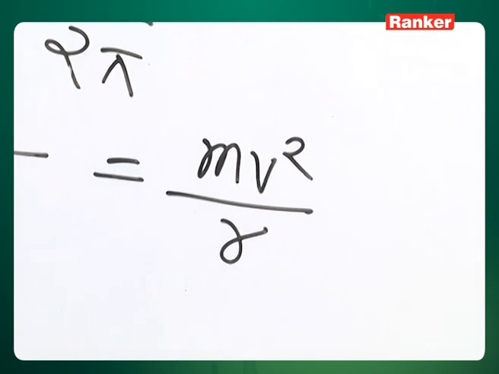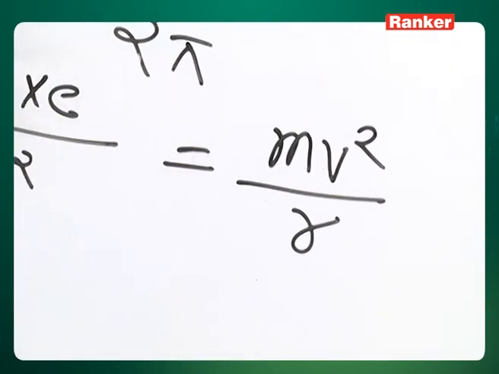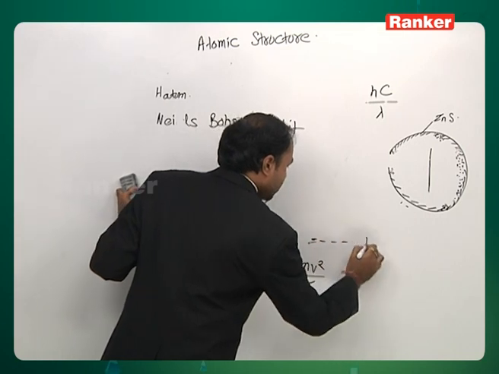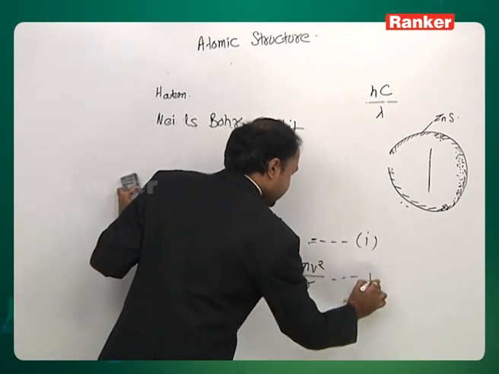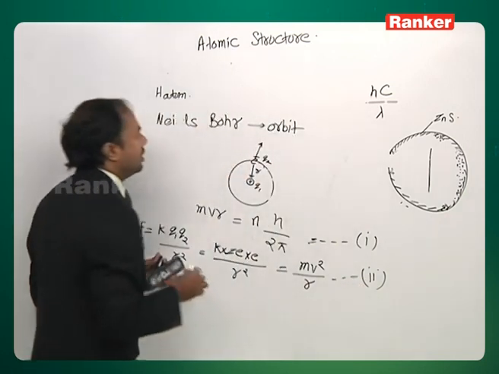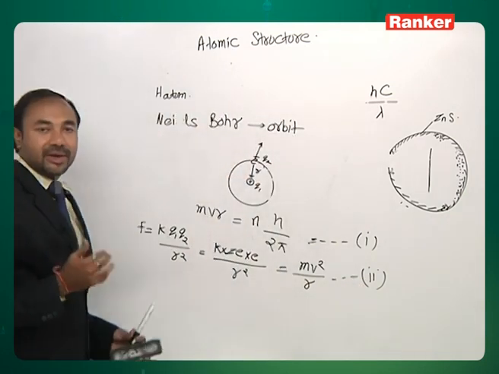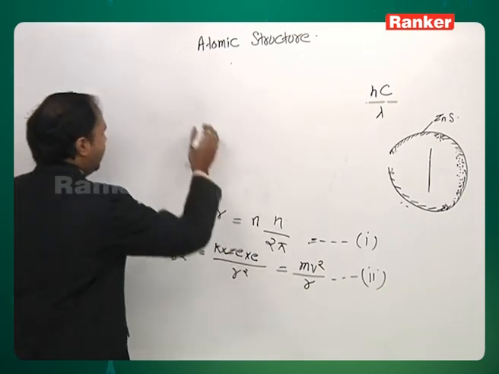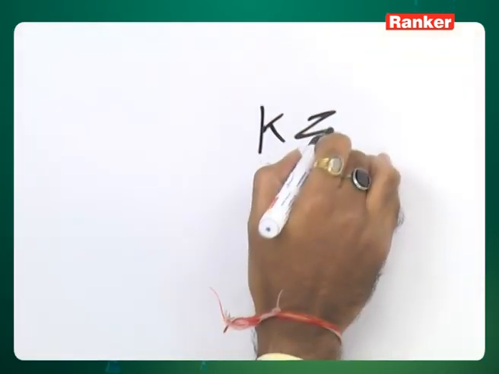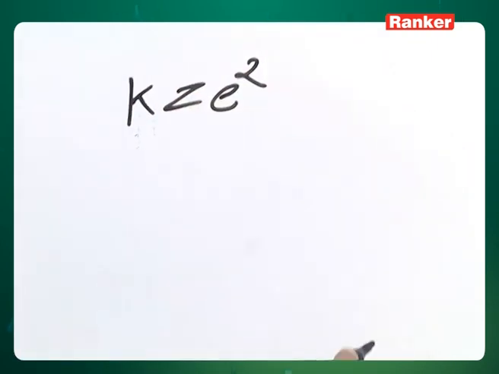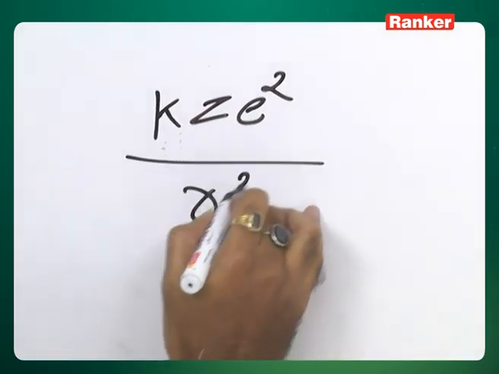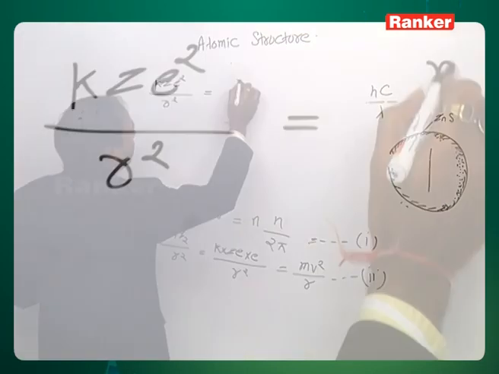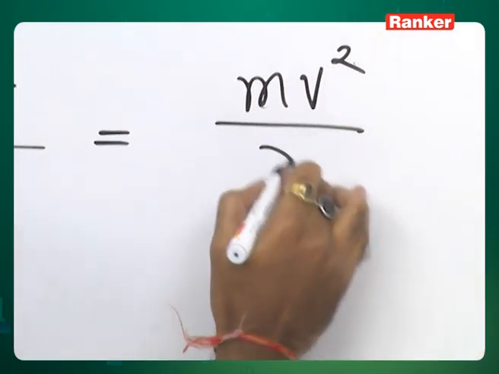From these two equations, we are going to derive two formulas, one for radius and the other for velocity. From here we get k Ze square upon r square equal to mv square by r.